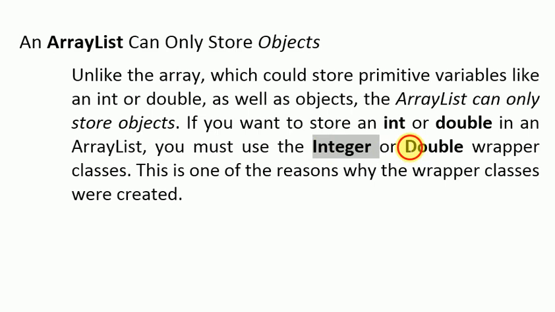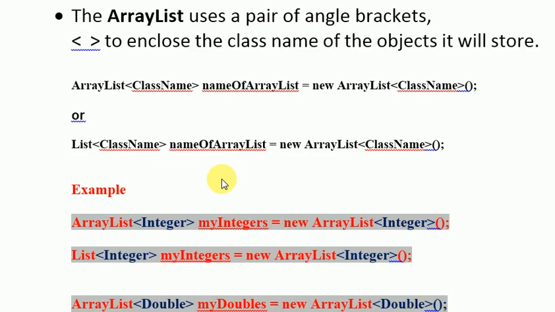And last but not least, array list uses a pair of angle brackets like this, greater than, less than sign, to enclose the class name of the objects.